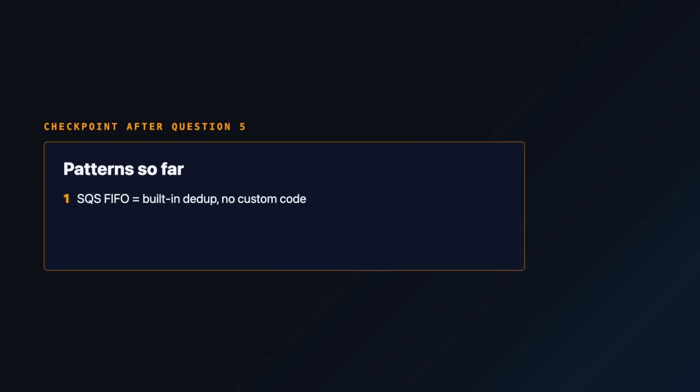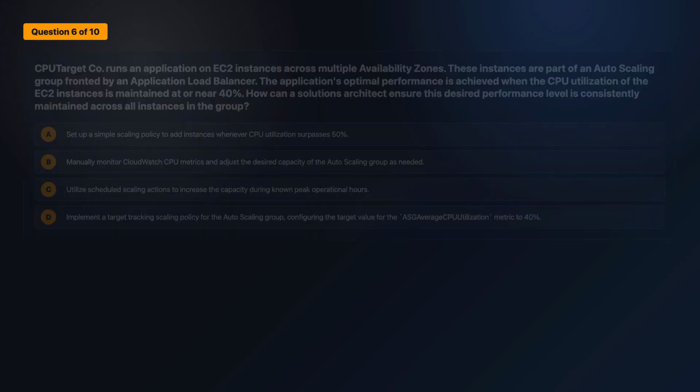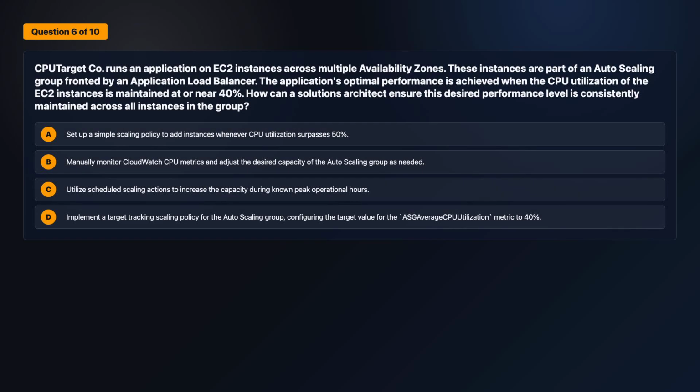First 5, the right service owns the problem domain. FIFO for dedupe, queue depth for variable scaling, AMG plus AMP for managed observability. Now, let's go to question 6.